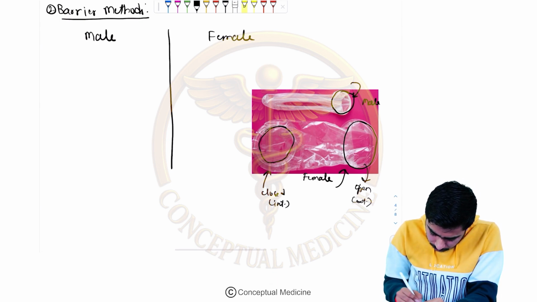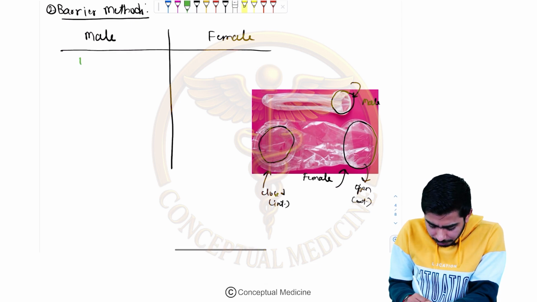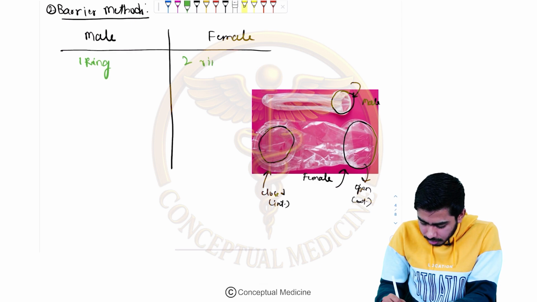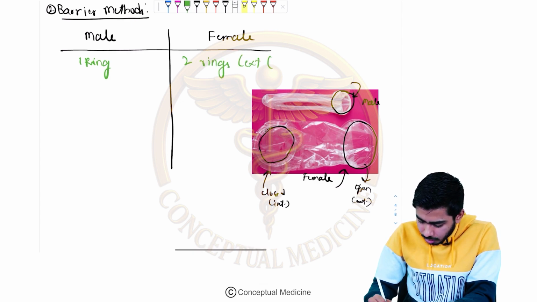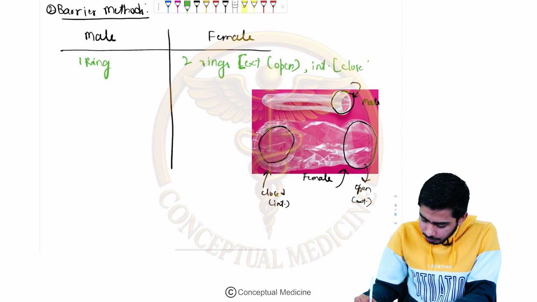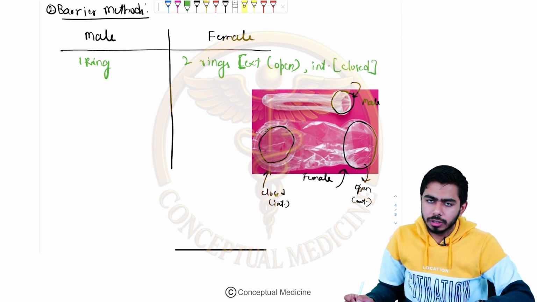As I said, the male condom has only one ring, and the female condom has two rings. I showed you, one is the external ring, which is open, and the other one is the internal ring, which is closed. That is how it protects the way of sperm's entry into the cervix.